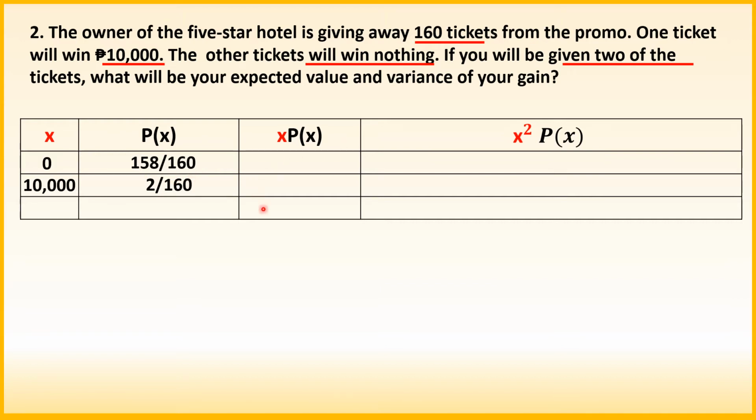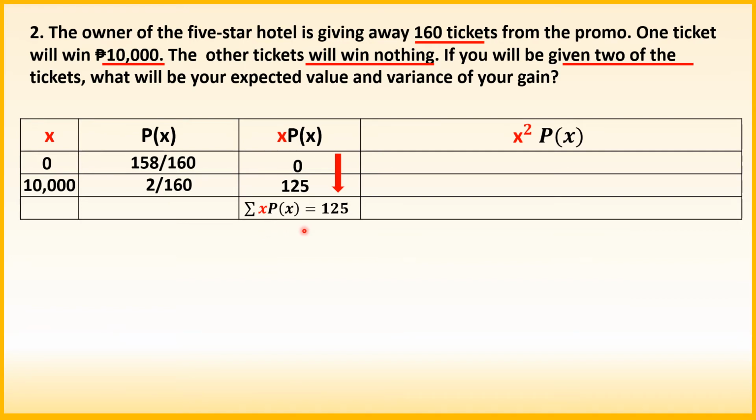Then yung third column natin, multiply natin ang ating outcome and probability of outcome X. So itong dalawa. So let us multiply 0 and 158 over 160. So the answer is 0. 10,000 times 2 over 160. The answer is 125. Get the sum for our summation. That is equal to 125. So meron na tayong summation of outcome times the probability of outcome X.